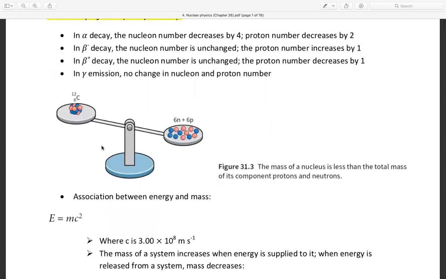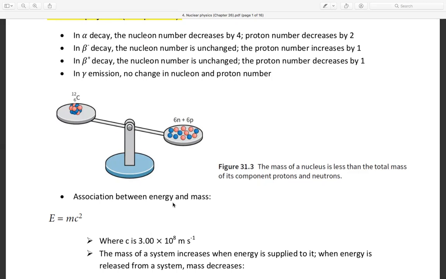Okay, now this is like a measurement for weight. Figure 31.3: the mass of a nucleus is less than the total mass of its component protons and neutrons. This is the association between energy and mass. We start the discussion about mass defect and binding energy.